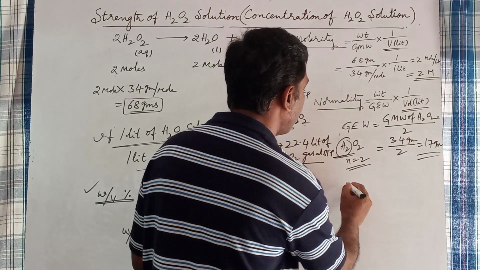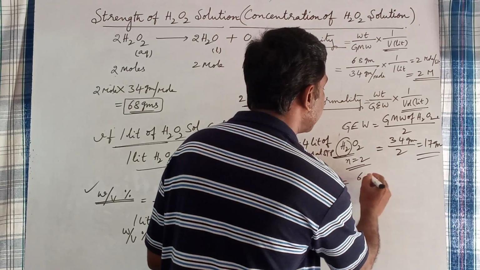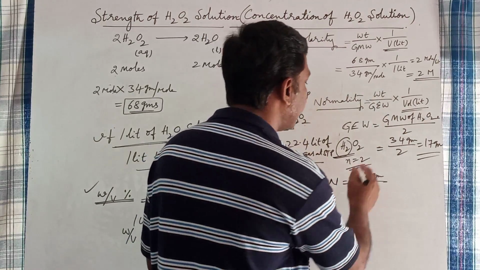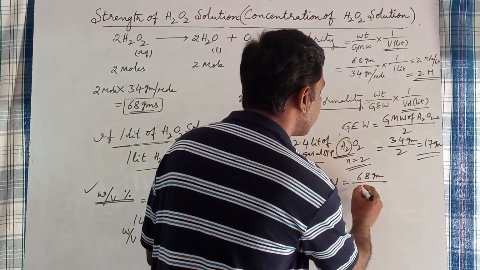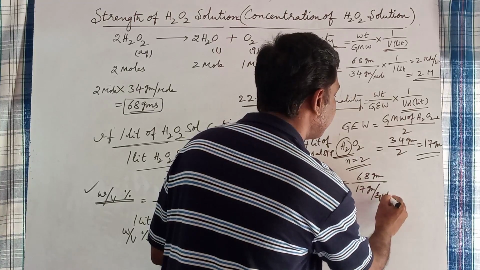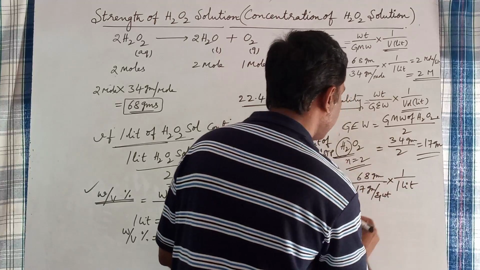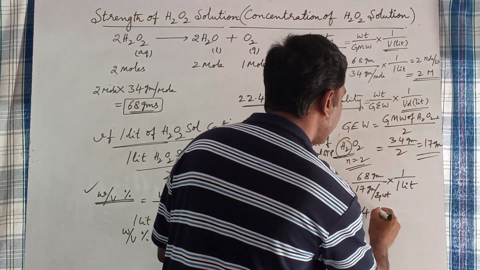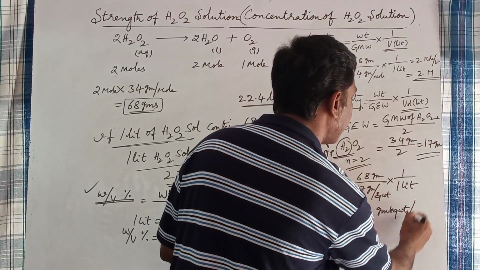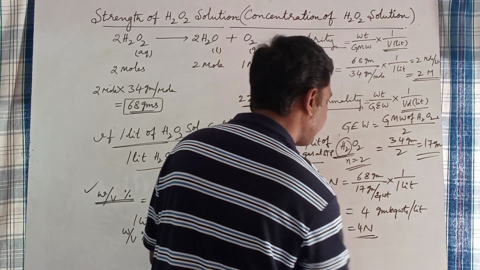Normality of 22.4 volumes of H2O2 solution: it contains 68 grams in 1 liter, and 17 grams per equivalent weight, into volume 1 liter. So it is 4 gram equivalent weights per liter. This is nothing but 4 normal solution.